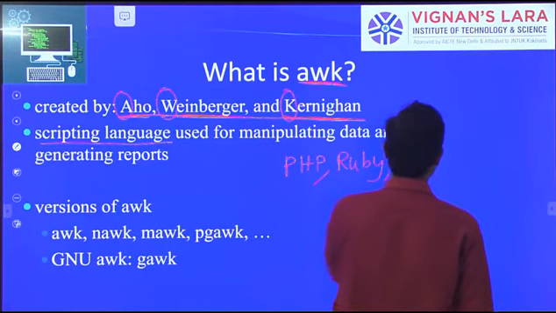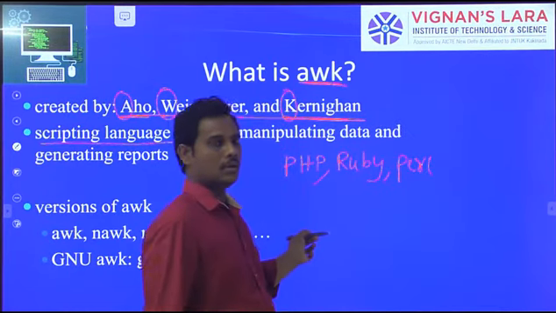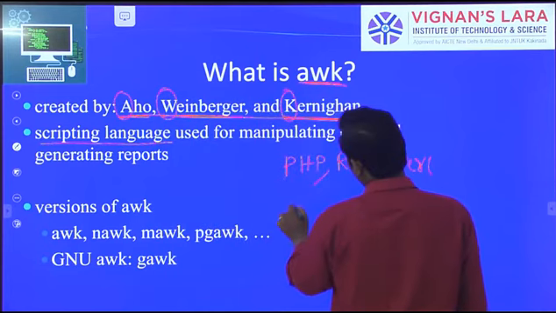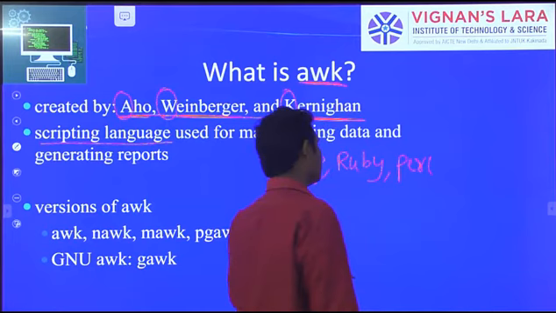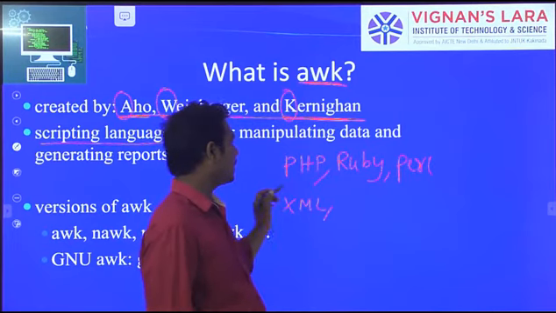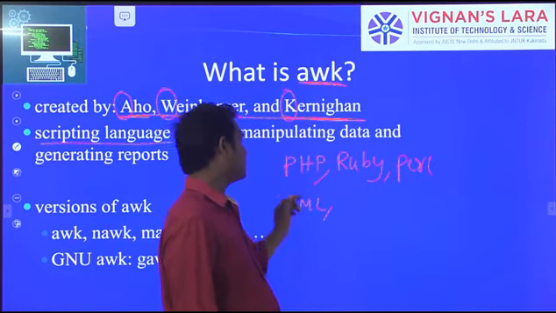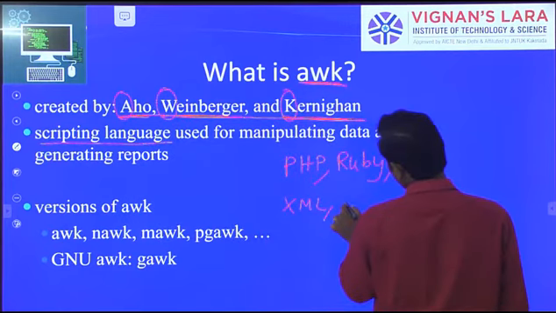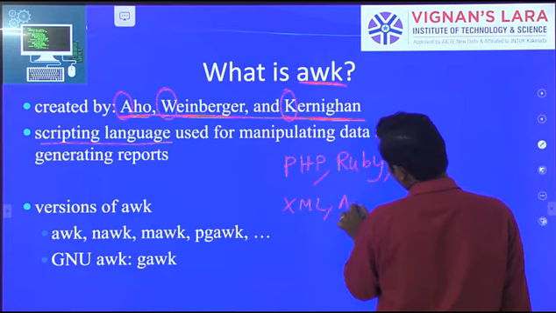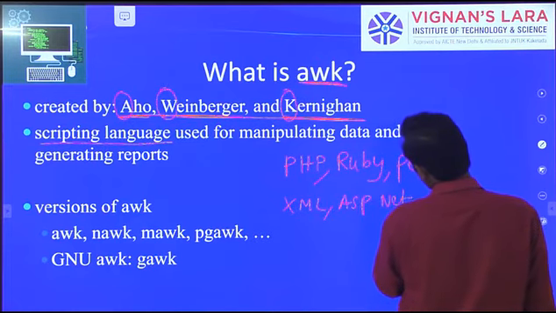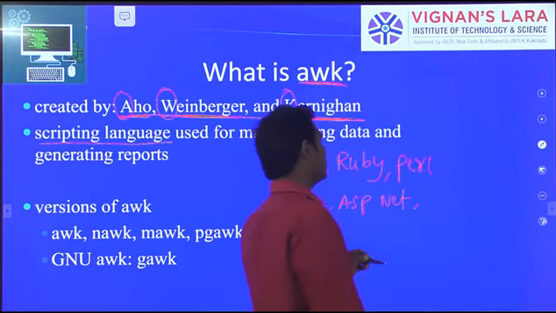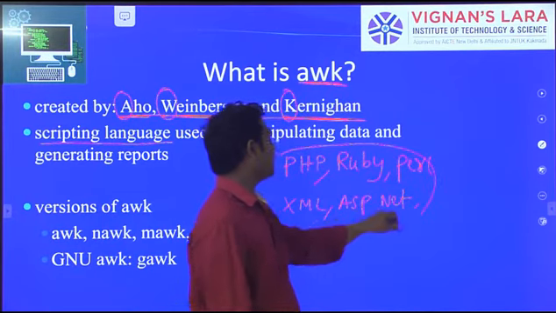Perl is a scripting language. XML, .NET, and ASP.NET are also scripting languages. So these are all scripting languages.